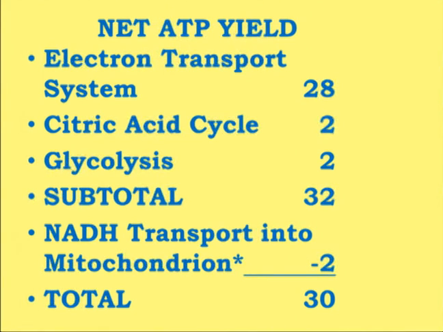So in short we can say that when 1 mole of glucose is completely oxidized, we have either 30 or 32 molecules of ATP formed. So the net yield of ATP at the end of 1 molecule of glucose being metabolized is either 30 or 32, depending upon the kind of shuttle operated.